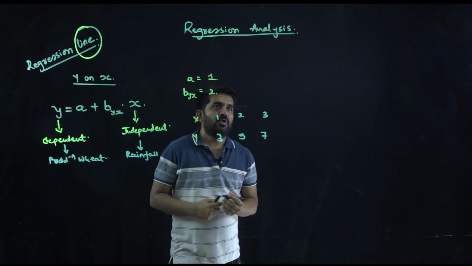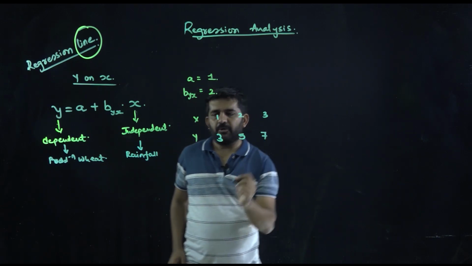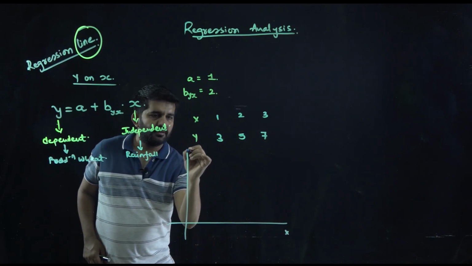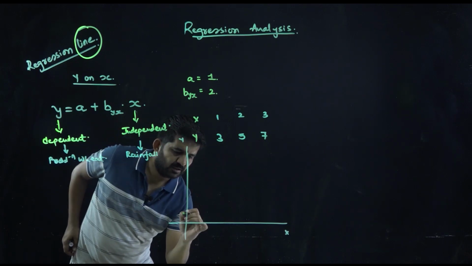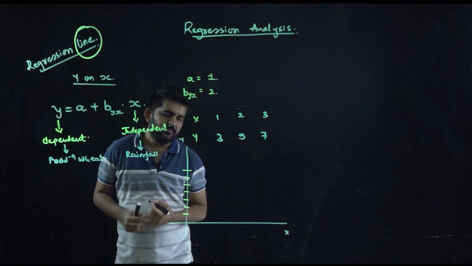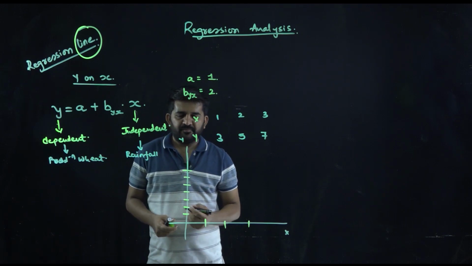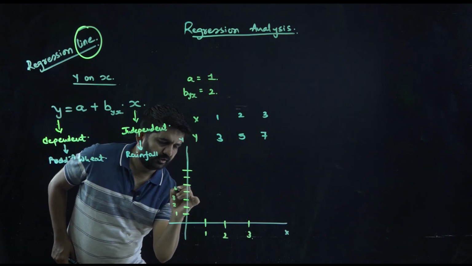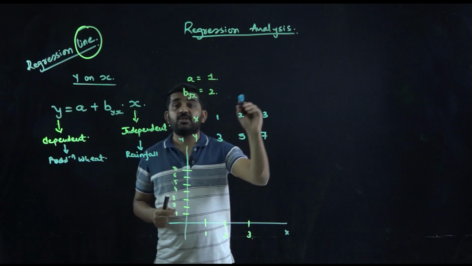Is it alright? Now, let us draw a graph. Let me write over here. This is the value of x. This is the value of y. What is the value of y up to 7? 1, 2, 3, 4, 5, 6, 7. Ignore the scale. What is the value of x? 1, 2 and 3. So this is 1, this is 2, this is 3, and this is 1, 2, 3, 4, 5, 6, 7. Let me plot this on the graph.